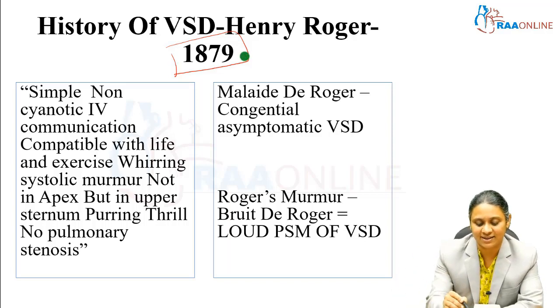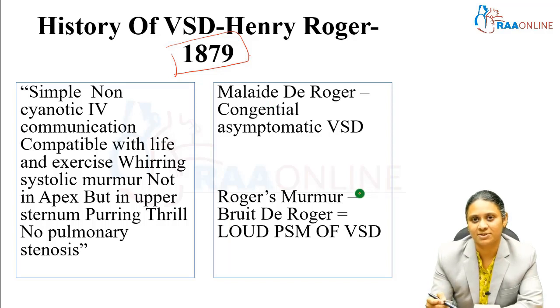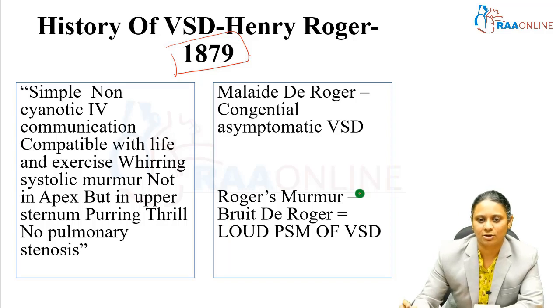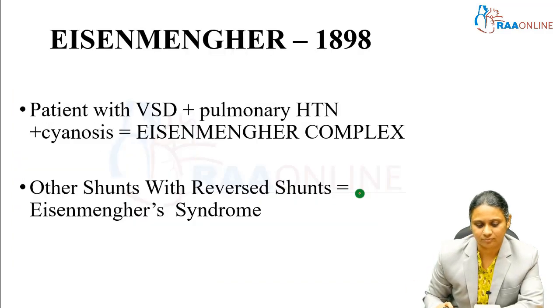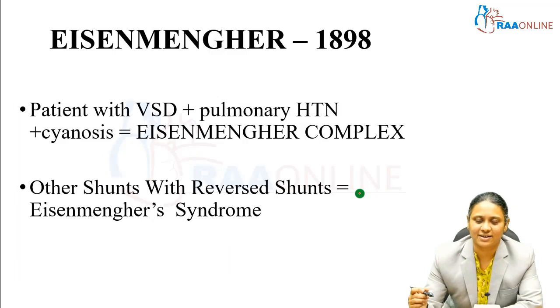He described this typically as a small, non-cyanotic, asymptomatic, restrictive VSD, and since he is the first one to describe it classically, this congenital asymptomatic small or restrictive VSD is called by his name, Maladie de Roger. And the murmur he found, that is a loud pansystolic murmur which is harsh and present in the sternal border, is called Roger's murmur or Bruit de Roger.